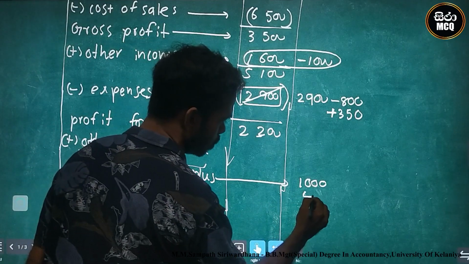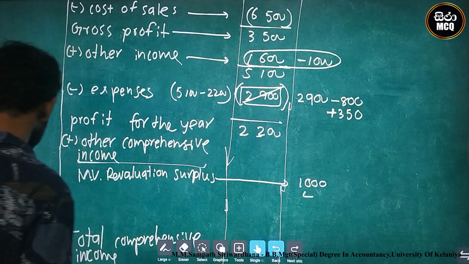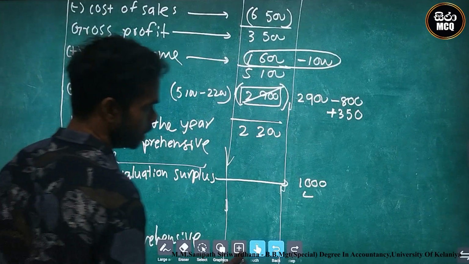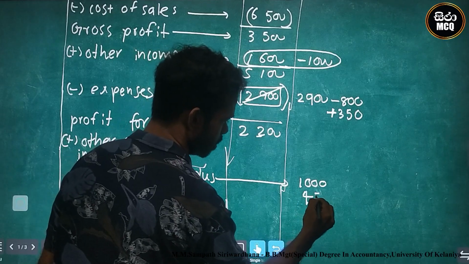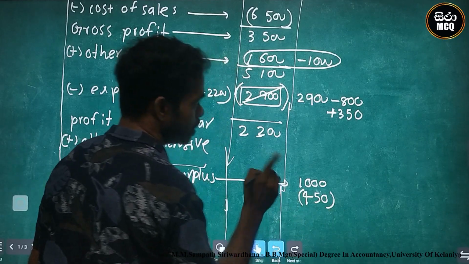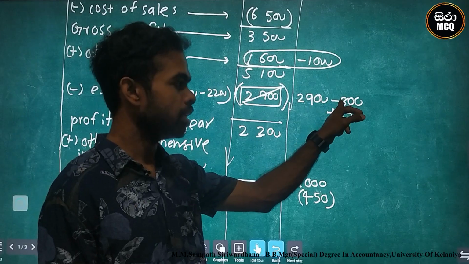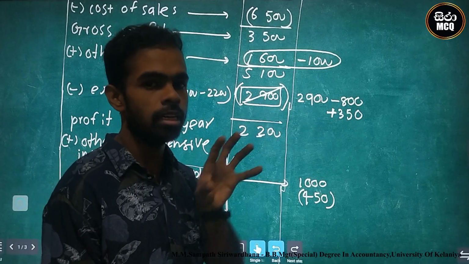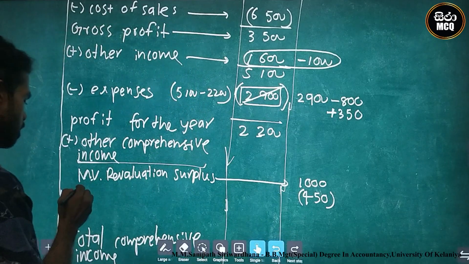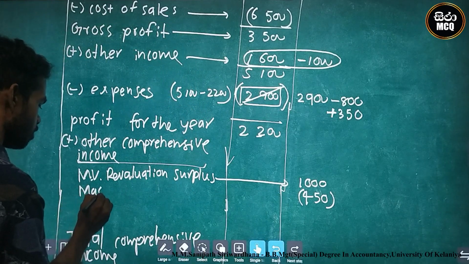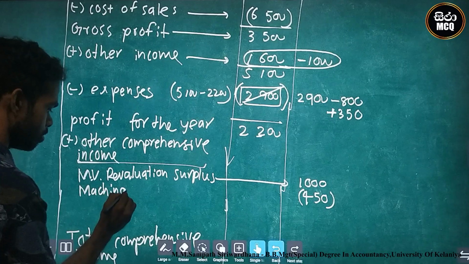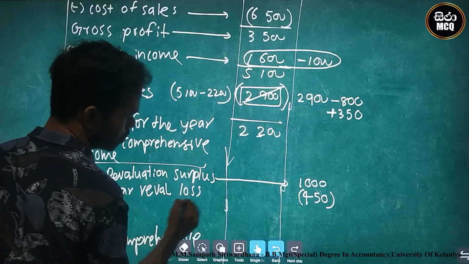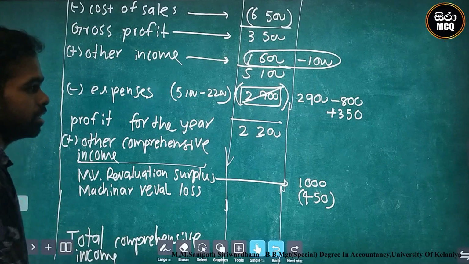I minus 450, I minus this. Firstly, I eliminate this 800 total from expense. After that, I correctly put the correct values. Okay, this is the machinery revaluation loss or deficit. This is the final destination.